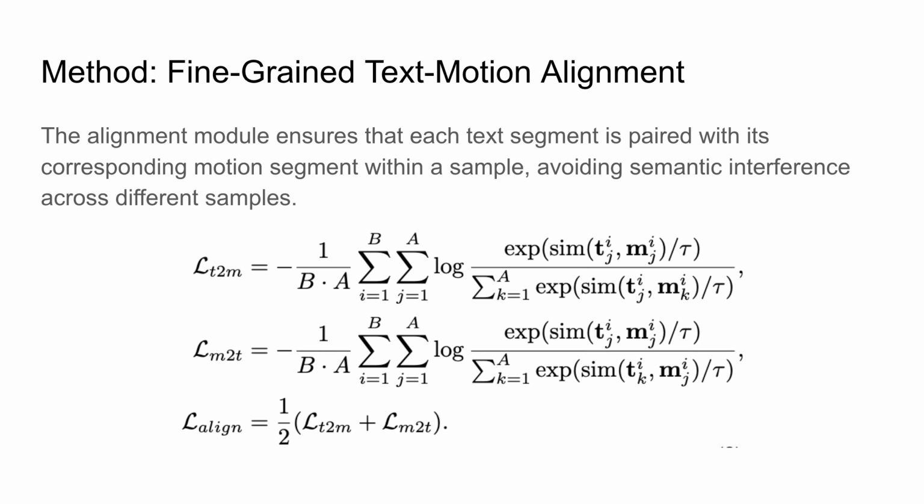After extracting these segments, our fine-grained text-motion alignment module aligns them in a shared embedding space. We use contrastive learning to ensure that each text segment is paired only with its corresponding motion segment within the same sample. This effectively prevents semantic interference across different samples.